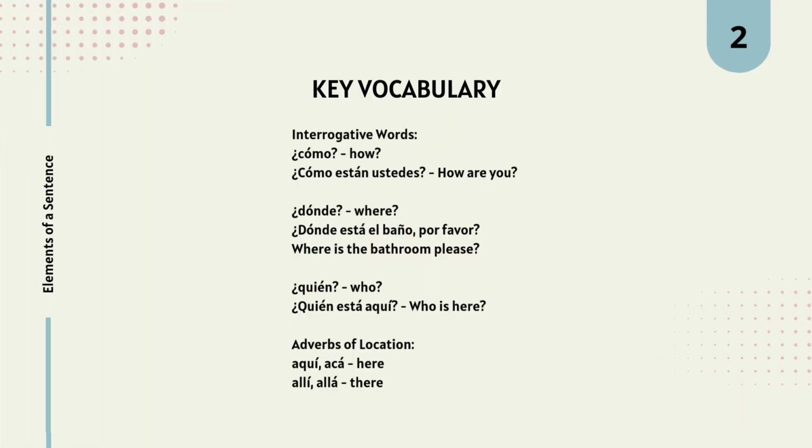Alright, let's see the key vocabulary. These words will help you enhance your ability to communicate, and as you learn them, remember to practice them aloud. Let's see a couple interrogative words. ¿Cómo? For example, ¿Cómo están ustedes? How are you? ¿Dónde? Where? For example, ¿dónde está el baño, por favor? ¿Quién? Who? ¿Quién está aquí?